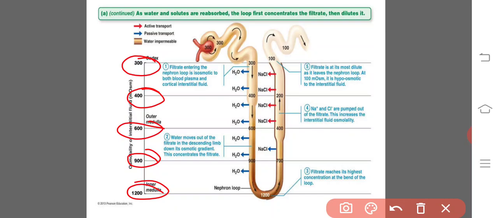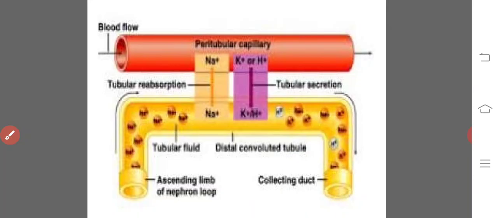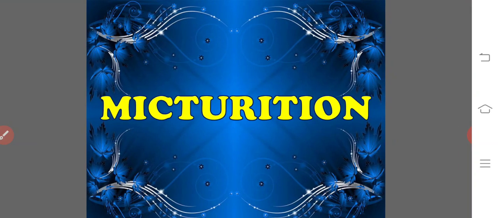At the same time, the milliosmolarity of the renal fluid is 300, 400, 600, 900, 1200. So it rises and is again diluted to 700, 400, 200 and 100. Whenever it reaches the collecting duct, it is again hypertonic to the blood and isotonic to the interstitial fluid. This is the concept of osmolarity. It is very essential in understanding the countercurrent mechanism, which we will discuss in the next class.